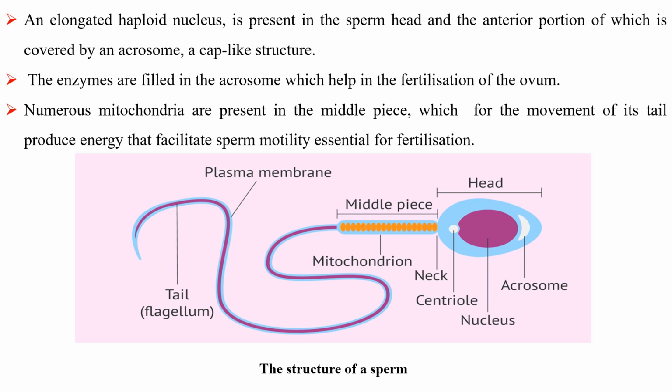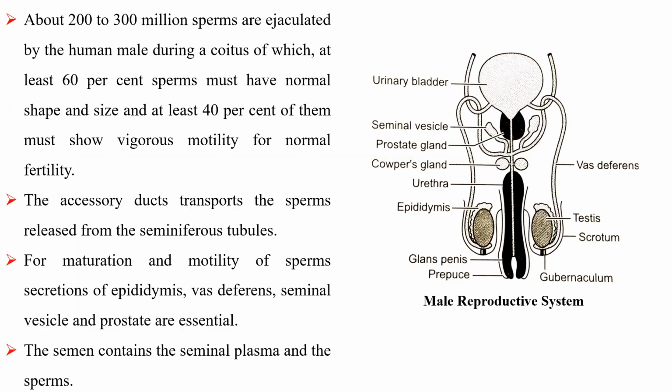Numerous mitochondria are present in the middle piece, which produce energy for the movement of the tail and facilitate sperm motility, essential for fertilization. About 200 to 300 million sperms are ejaculated by the human male during coitus, of which at least 60% must have normal shape and size and at least 40% must show vigorous motility for normal fertility. The accessory ducts transport the sperms released from the seminiferous tubules.